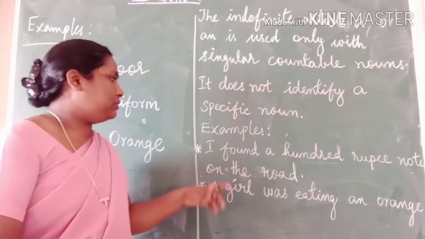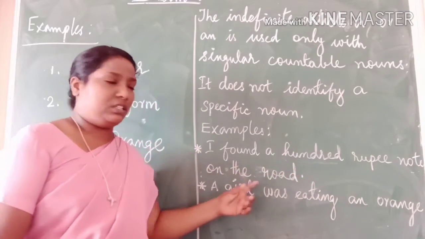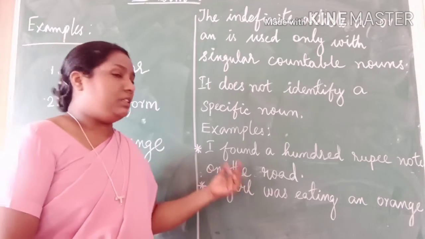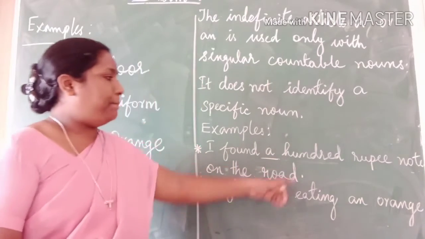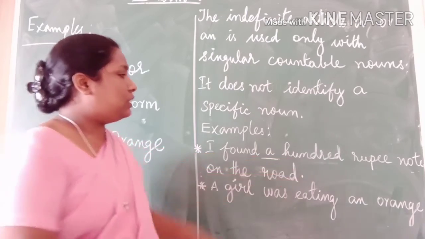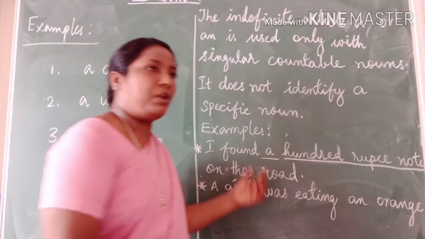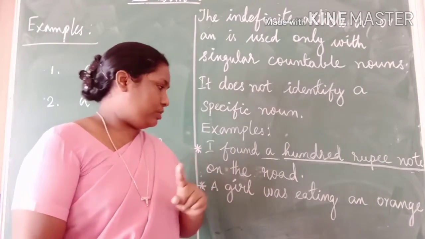For example, I found a 100-rupee note on the road. In this sentence, the indefinite article a is used before the singular countable noun 100-rupee note. So, I found only a 100-rupee note.